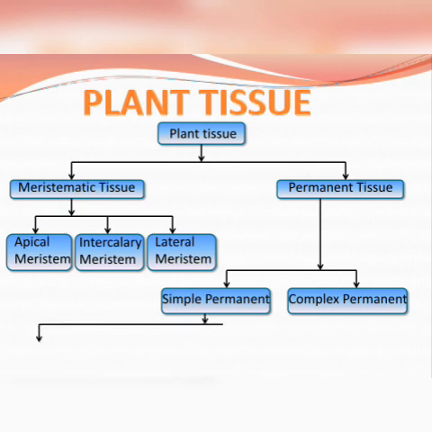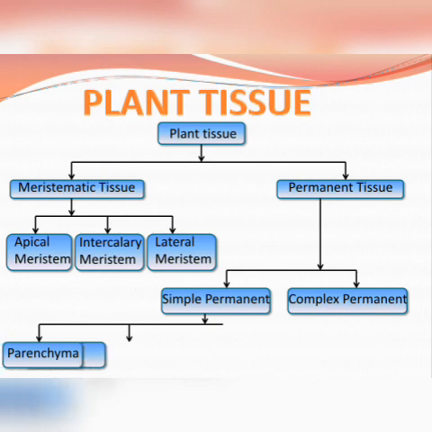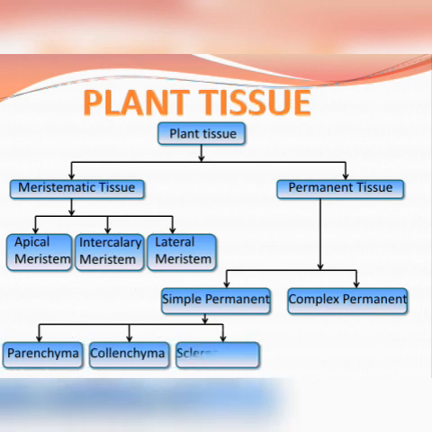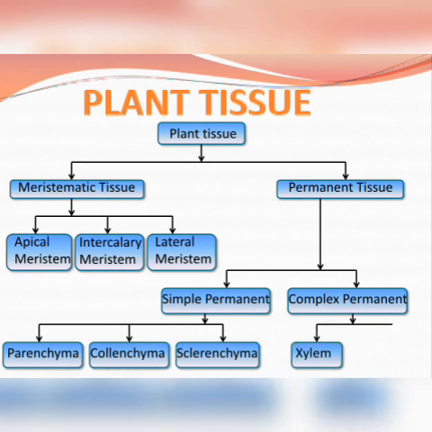Simple permanent is further classified into three types: parenchyma, collenchyma, and sclerenchyma. Complex permanent is further divided into two types: xylem and phloem. We will be talking about all these types of tissues individually.